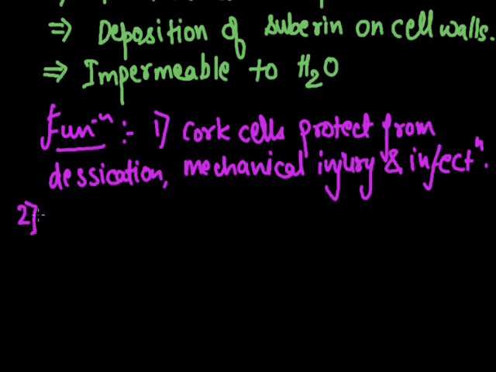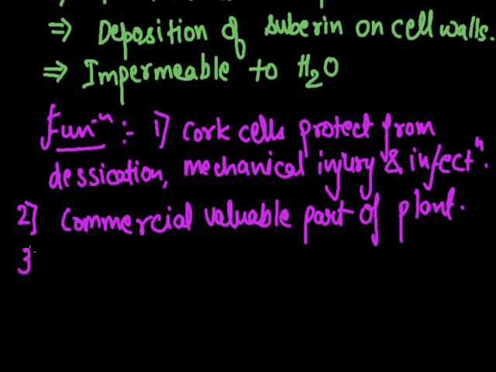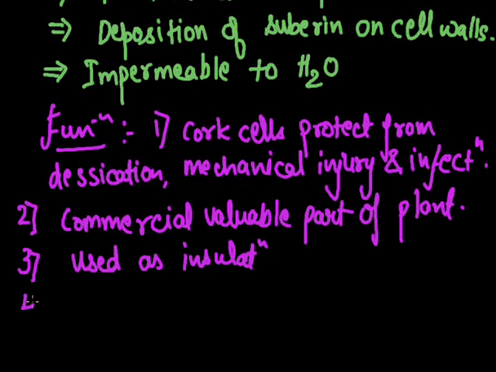Second function: it is tough as well as light, and its compressibility and elasticity make the cork commercially valuable. So it is a commercially valuable part of the plant. It is used as an insulating agent, as well as a shock absorber.